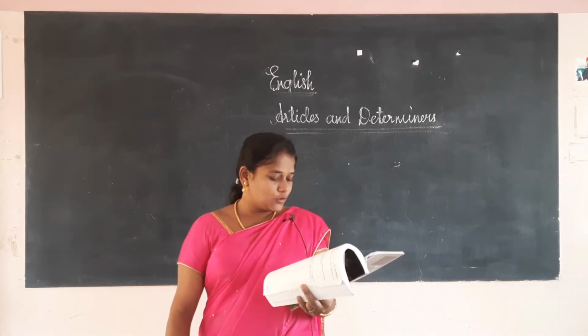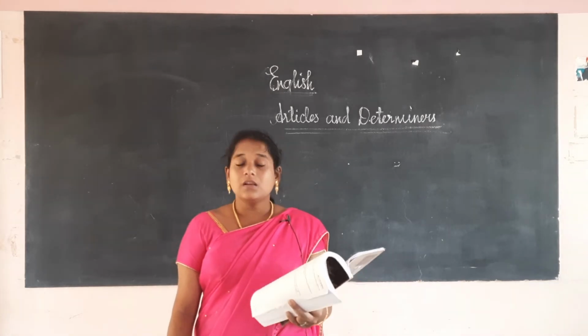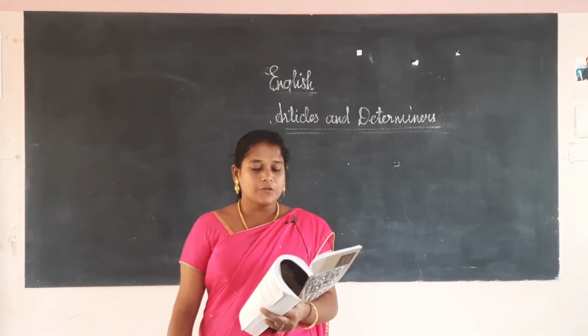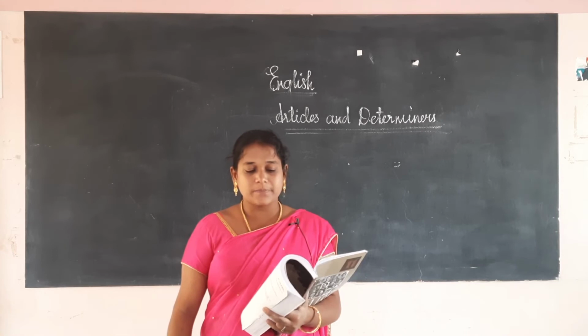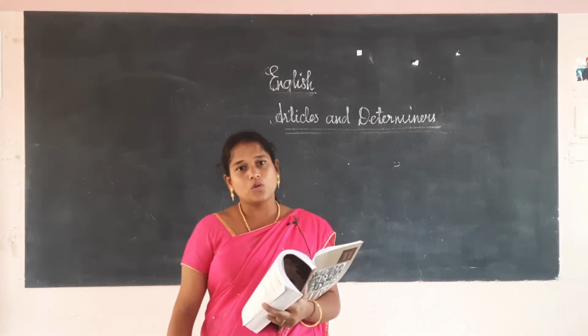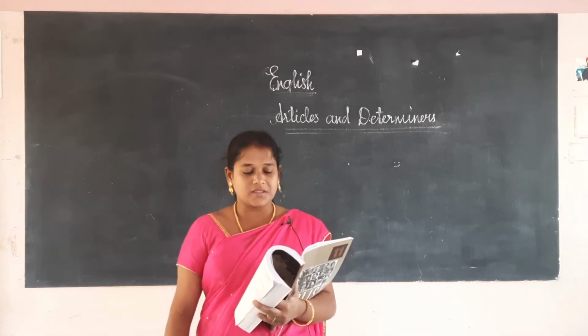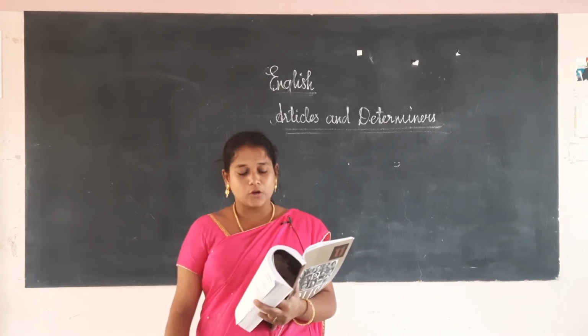We should not use an article before a title used in opposition. Before school, college, church, bed, table, hospital we should not use it. I go to school, not I go to the school. I go to church, we should not say I go to the church. I go to hospital, not I go to the hospital.